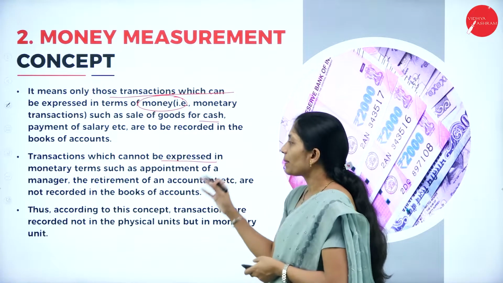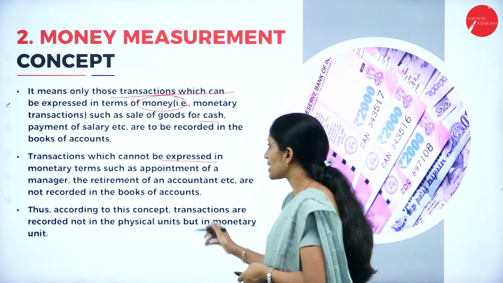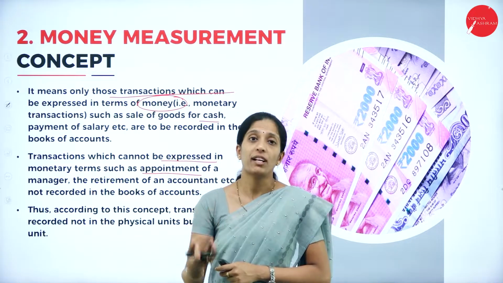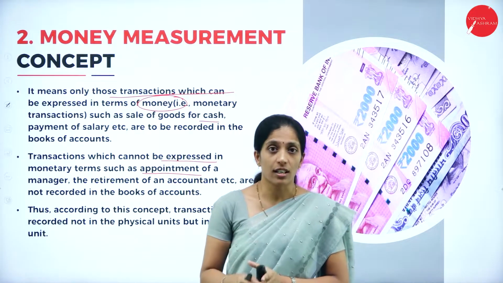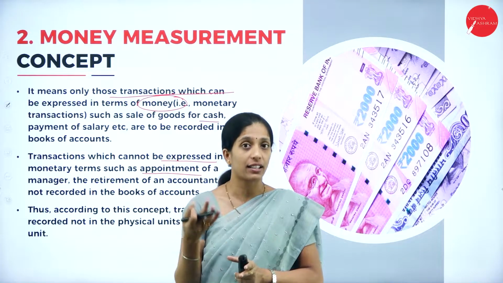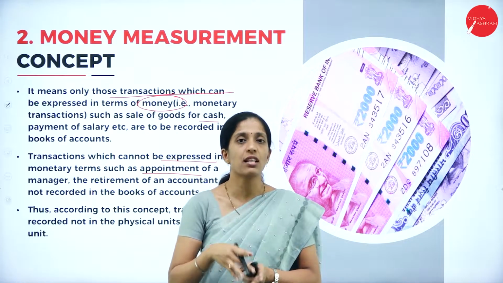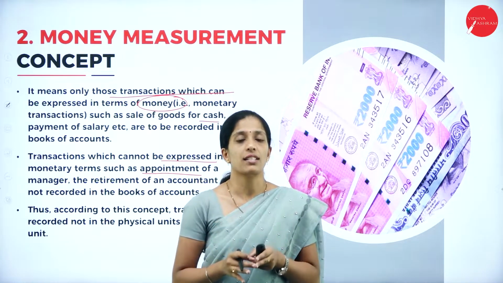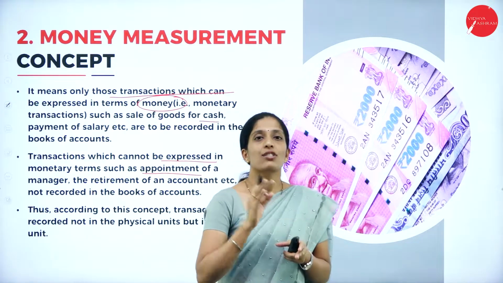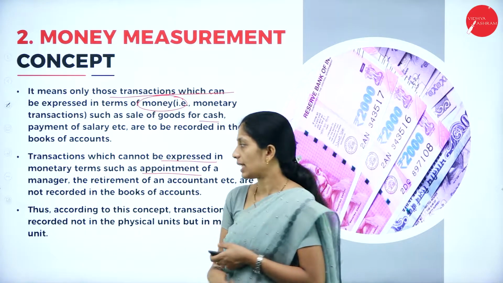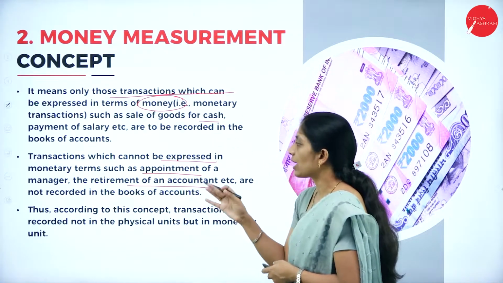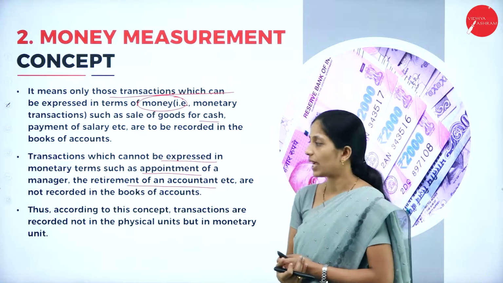Those which cannot be expressed in monetary terms, such as the appointment of an employee or a worker, of course affect the profitability of the business and are a very important activity in the business, but still we cannot record those transactions because they are not measured in terms of money. Or the retirement of an accountant, etc., are not recorded in the books of account.